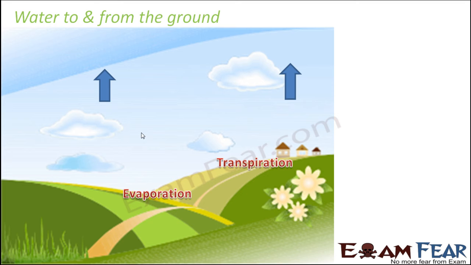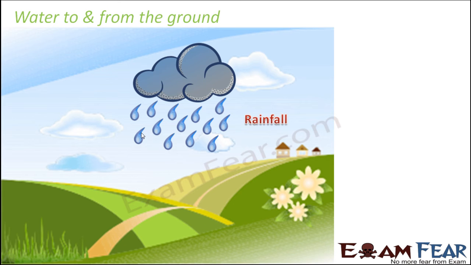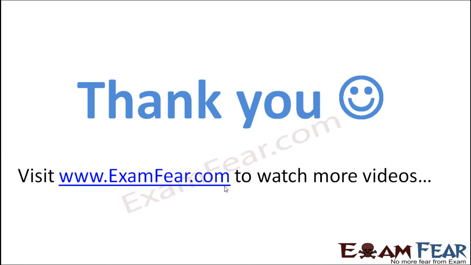So now what do we have? As a result of evaporation and transpiration, we have a lot of water vapor in the atmosphere. Now this water vapor in the atmosphere condenses together to form clouds, and when these clouds become very dense and heavy, they fall back to the ground in the form of rainfall. So we see that the water which was in the ground goes to the atmosphere and again comes back to the ground. It is like a complete cycle. Water keeps moving to and from the ground.